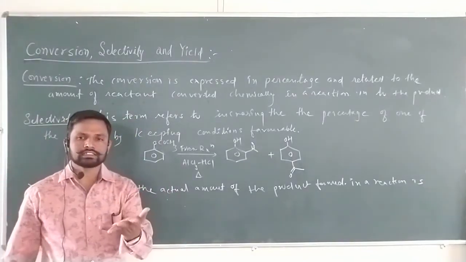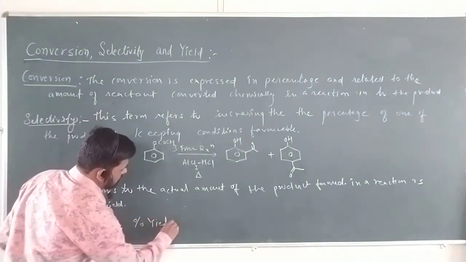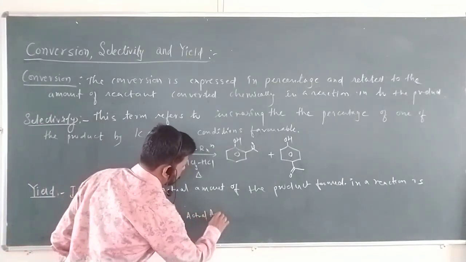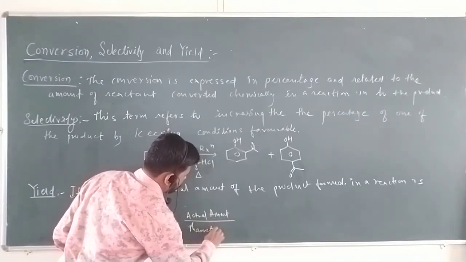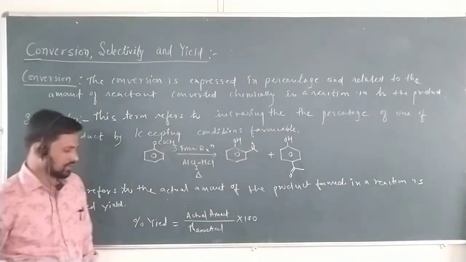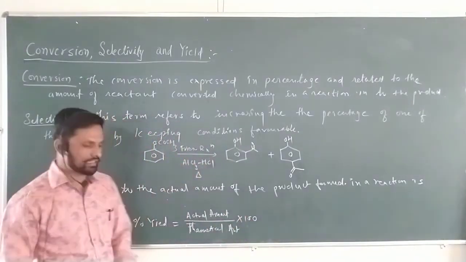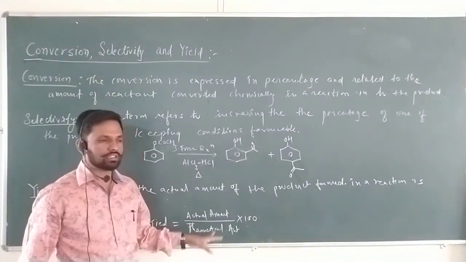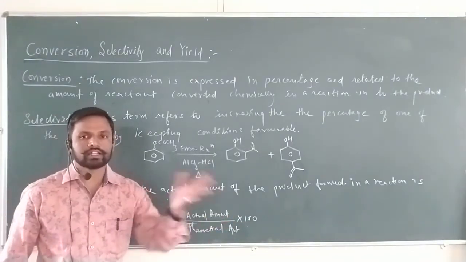Yield may also be expressed in terms of percentage. Percentage yield is the actual amount formed divided by the theoretical amount, multiplied by 100. Okay, actual amount and theoretical amount, multiplied by 100, then you will get the percentage yield. For example, if a reaction is carried out, if reactant is taken, the expected product should be 1.5 gram.